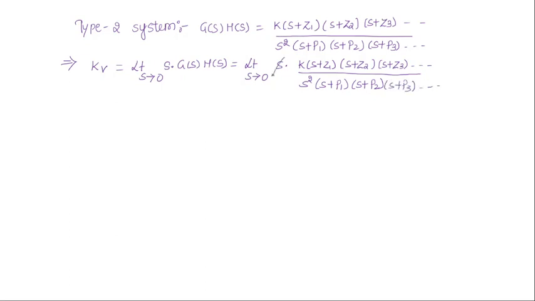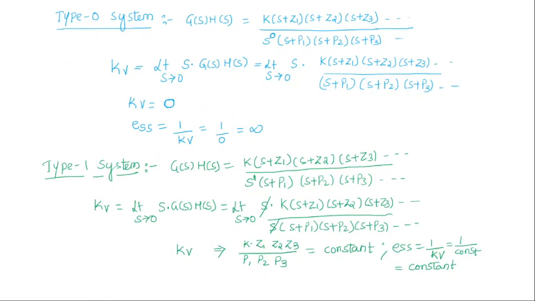So here S power 1 and S power 2 cancel out, and we are left with K by S. Here S tends to 0. Something by 0 means Kv becomes infinity. Then what is ESS when the input is unit ramp? That is 1 by Kv, that is 1 by infinity. The value is 0.